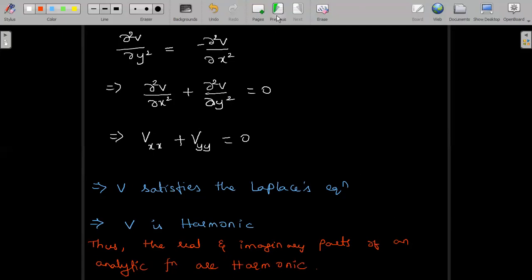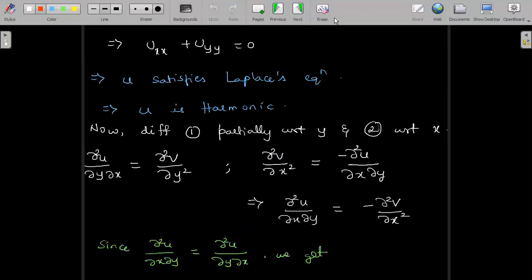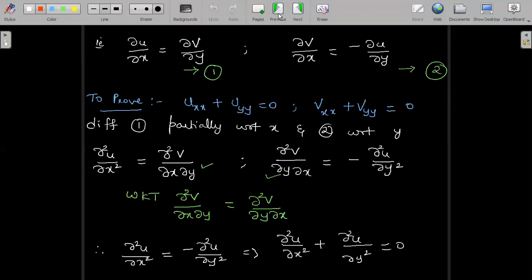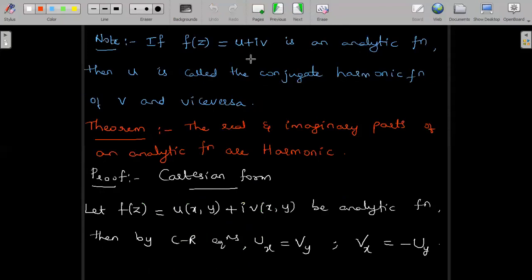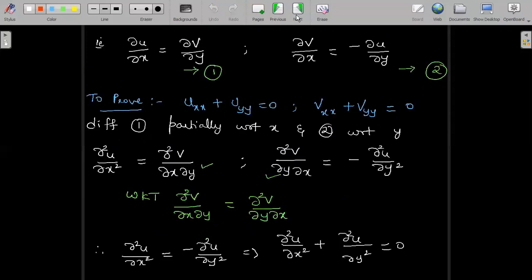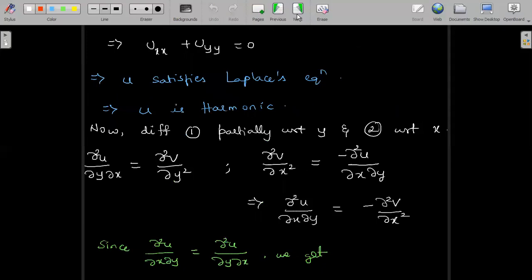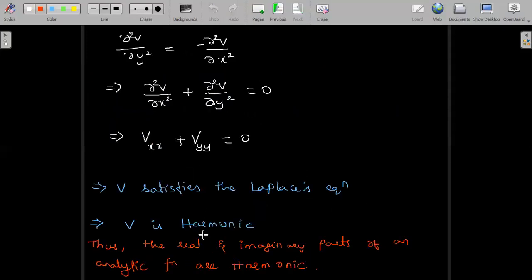It is important to assume the given function is analytic because we started with the CR equations, if you could recall. So just observe the previous page. We started with the CR equations: ∂u/∂x is equal to ∂v/∂y, and ∂v/∂x is equal to minus ∂u/∂y. Since it was given that f(z) is analytic, we can consider the CR equations, and starting from them we were able to differentiate partially once again with respect to x and y and vice versa to obtain u and v are harmonic. Hence the proof for us.